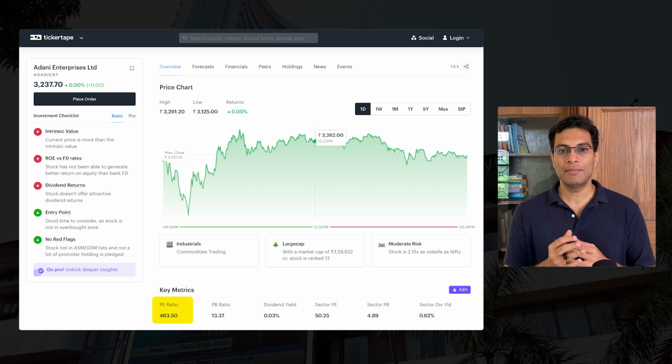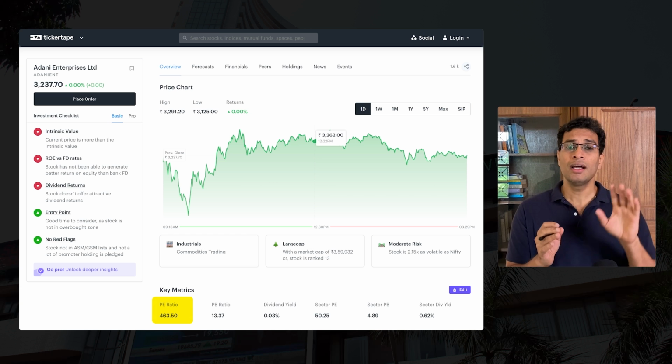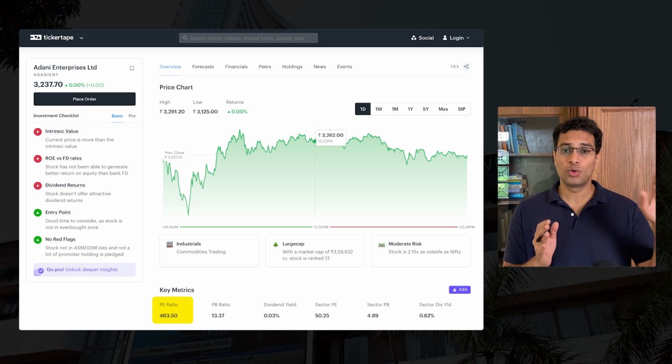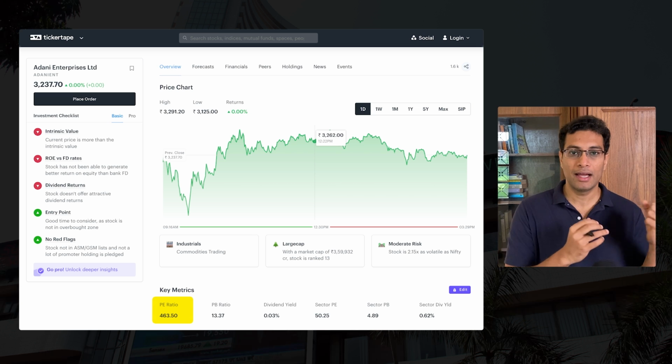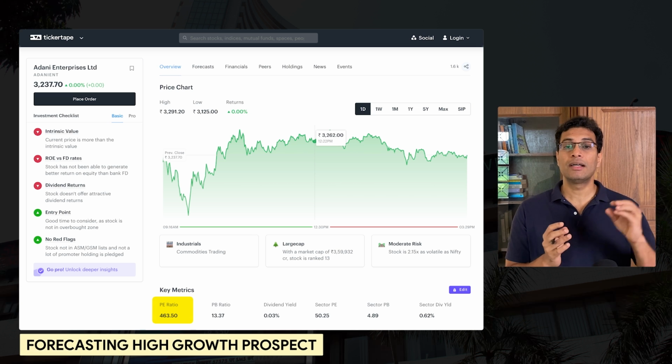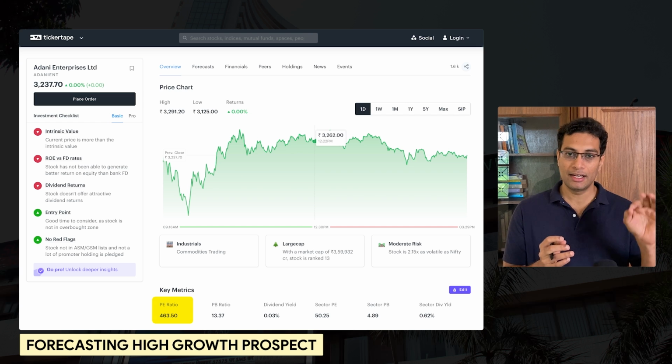What is meant by high PE? It is assigning a higher premium, and it is saying that, you know what, Adani Enterprise is likely to grow very fast from this point. Therefore, it is okay for it to have a very high PE. So please notice the word that the market is forecasting very high growth prospects in Adani Enterprise stocks.